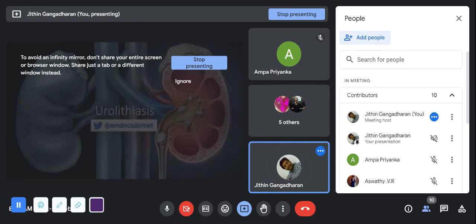The next condition is urolithiasis, or stone. Stone in the kidney. See the renal pelvis. You can see in the renal pelvis there are a lot of stones. So we'll check one by one.